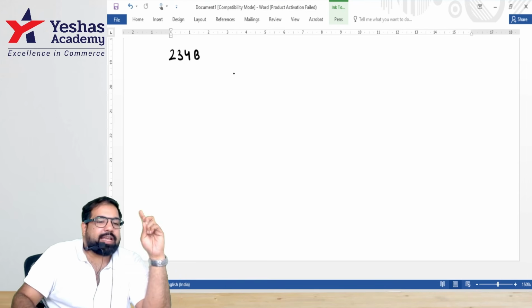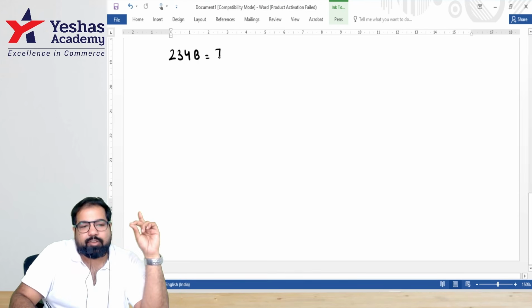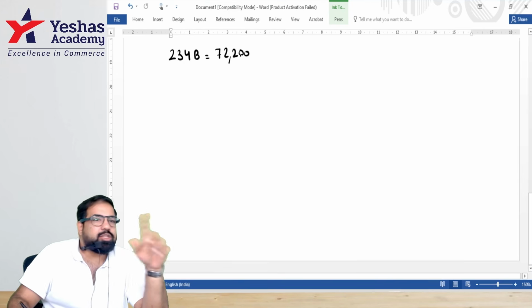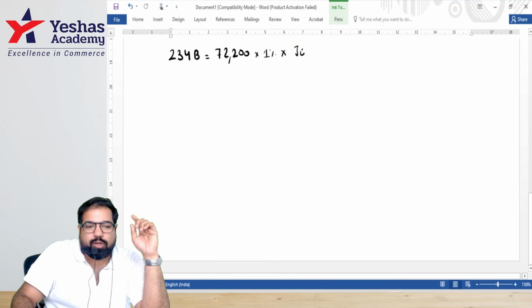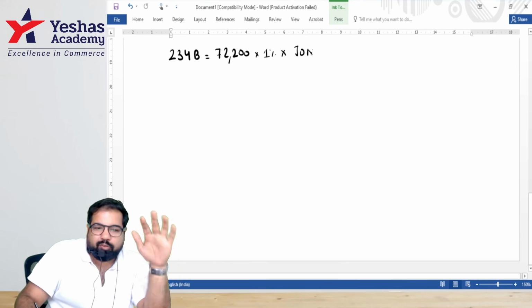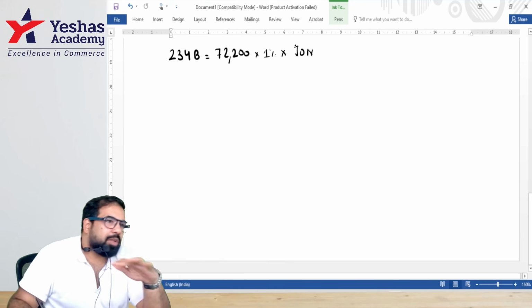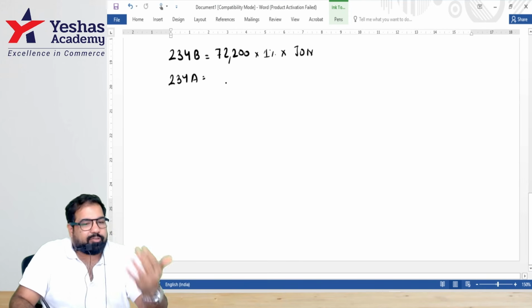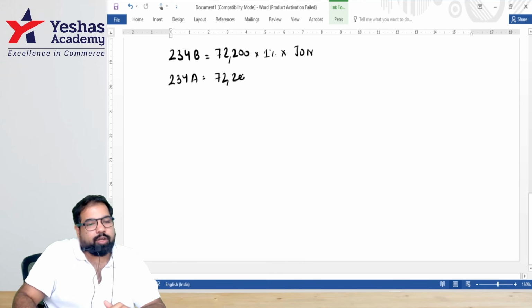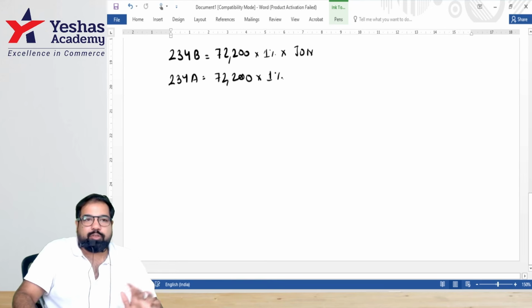First bench here. Guys, 234B says baad mein, it is till June, guys. Till when? You have to pay interest at what rate? 1% till June, either July or October or November. If you file your return by then, all good. But if you can't file a return, then 234A, guys, after June, this will run and this will go on and on and on till when? Till whenever you file your return.